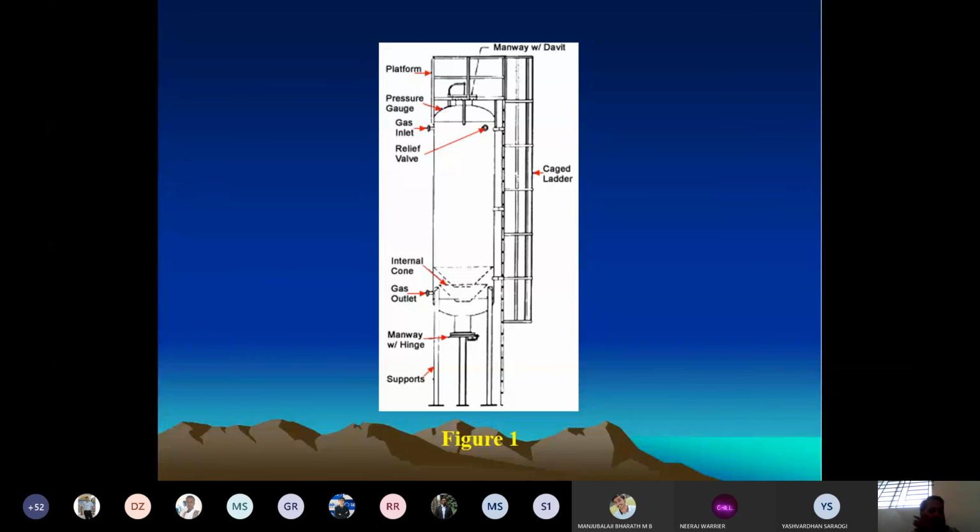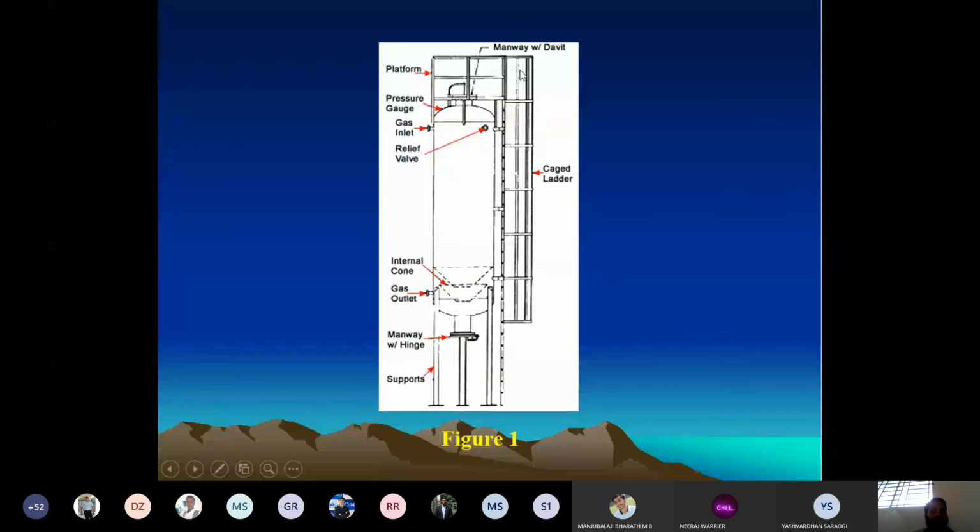Okay, when we talk about the iron sponge, this is the setup here. We have a pressure gauge, gas inlet, relief valve, the platform, then a manway, the internal cone, then the gas outlet, another manway at the bottom, and finally the support. We also have a ladder.